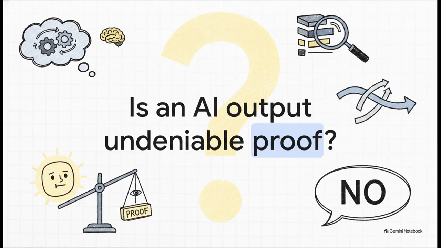It's incredibly easy to look at a highly confident, instantly generated response from a machine and just assume it's the absolute truth. But as we'll discover by interrogating the data and logic behind these systems, an output is really just an output. It is not automatically proof of anything.